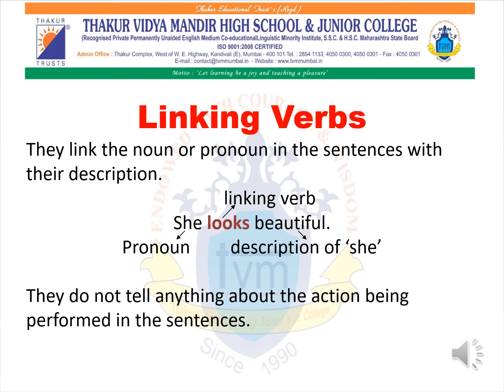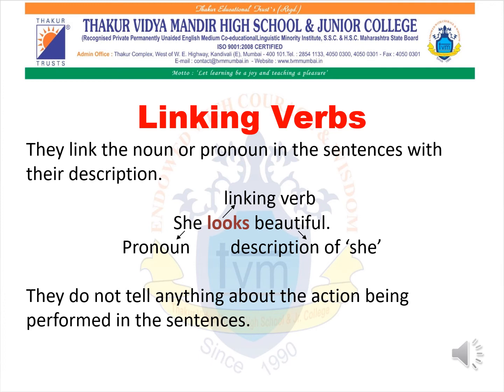They do not tell anything about action being performed in a sentence. There is no action performed in the sentence. Just remember one thing: in a linking verb sentence, there is no action performed. It links the noun or pronoun in a sentence with their description.